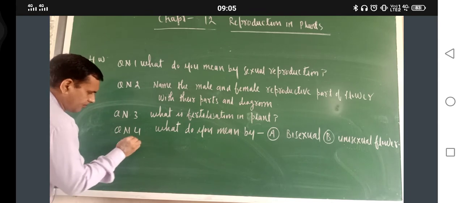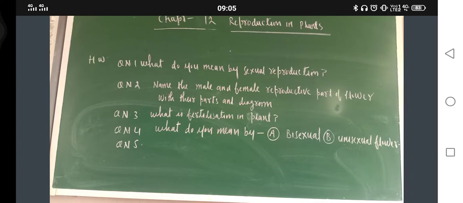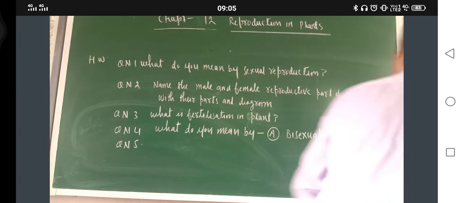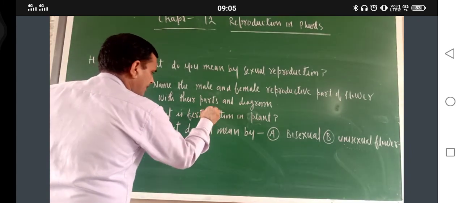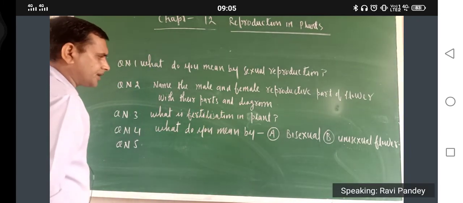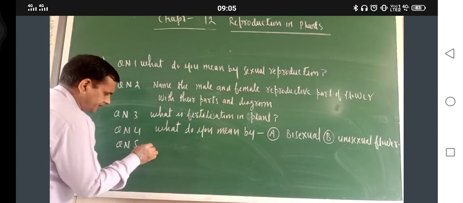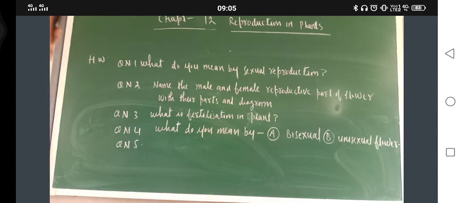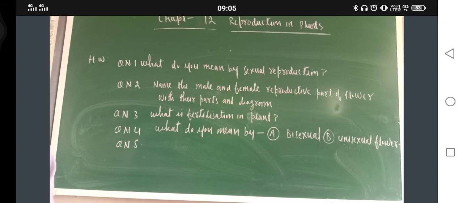Now, question number 5: what is the difference between self pollination and cross pollination?